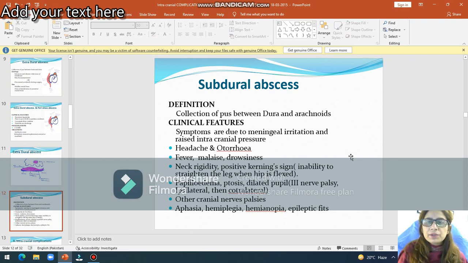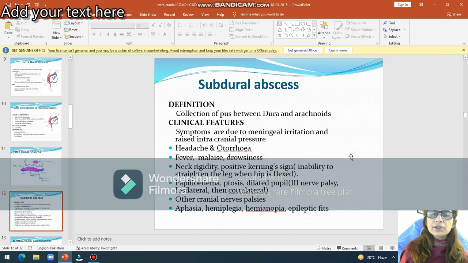So clinical features are the features of meningeal irritation. There will be raised intracranial pressure. Patient will come to you with history of chronic suppurative otitis media, but now he has developed pain, and ear discharge may be pulsatile, and there will be fever, malaise, anorexia, drowsiness, neck rigidity due to meningeal irritation.